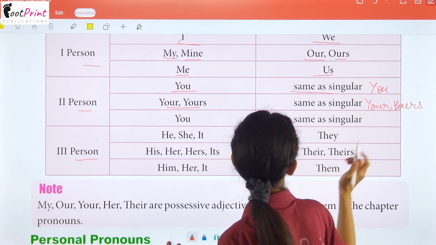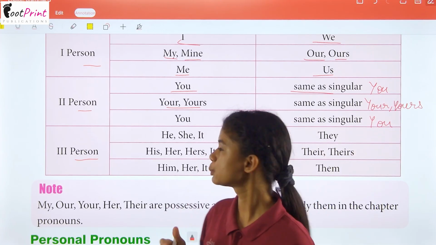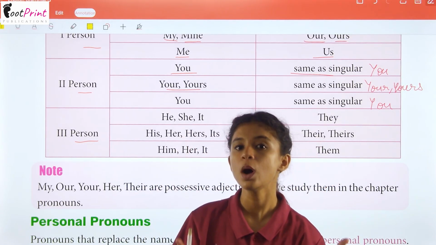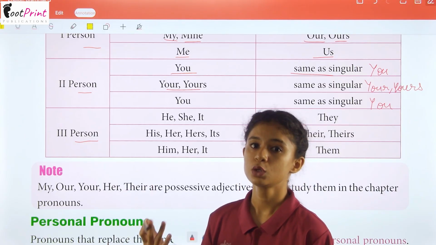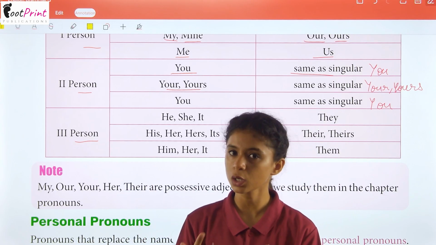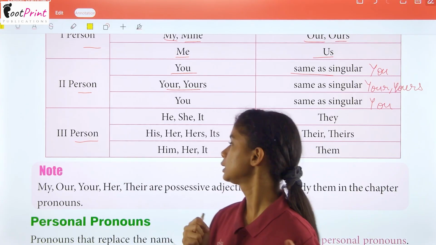And again, it will be the same as the object pronoun also. So, I am talking to you about someone or something. That will be the third person, because two people are talking, first person and second person, but what we are talking about is the third person.